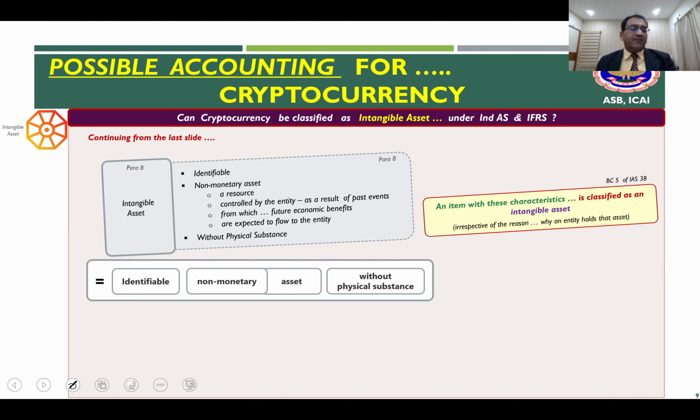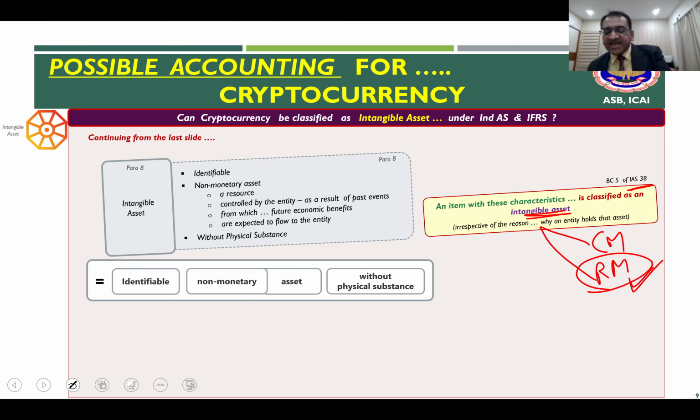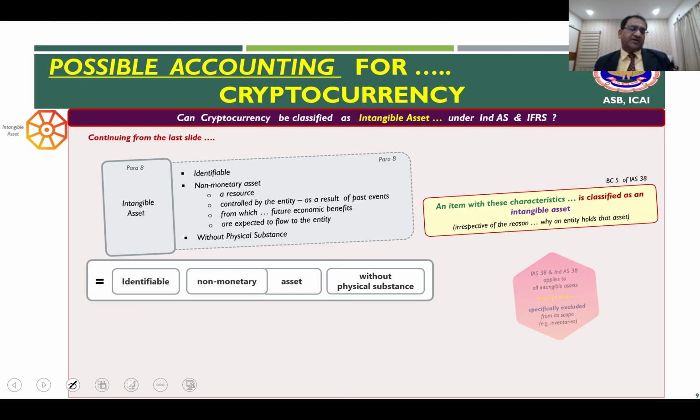And therefore, potentially cryptocurrencies, if you are classifying them as intangibles under Ind AS 38 or IAS 38, you may apply either the cost model or the revaluation model, because active market condition, which is otherwise contemplated under this standard, will also be met. Right? That's how you have to understand the accounting for cryptocurrencies.